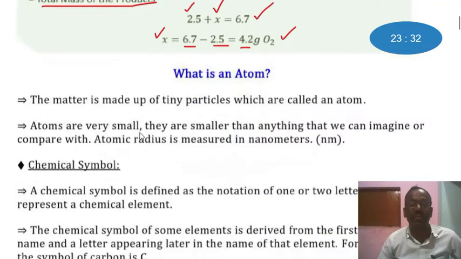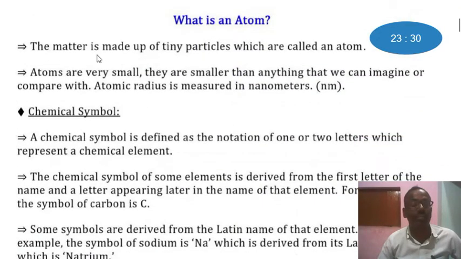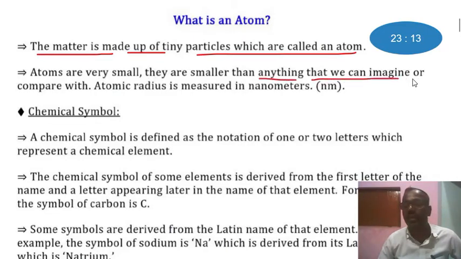Let's see what an atom is. The matter is made up of tiny particles which are called atoms, according to the first postulate of John Dalton. Atoms are very small. They are smaller than anything that we can imagine or compare with. Atomic radius is measured in nanometers and it is generally abbreviated as nm.